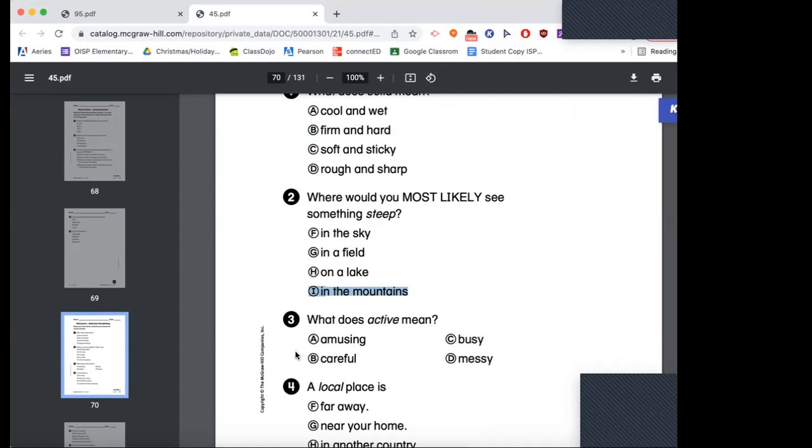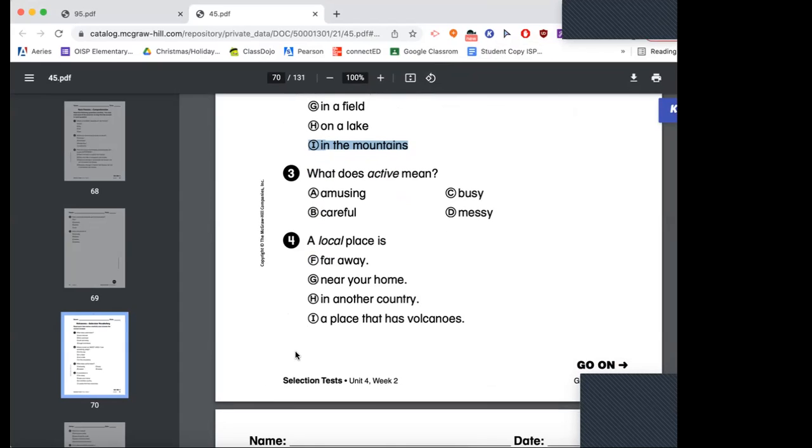Number 3, what does active mean? Amusing, careful, busy, or messy? Busy, very good. If you're very active, you're probably a very busy person. Number 4, a local place is far away, near your home, in another country, or a place that has volcanoes. A local place is near your home. Very good.